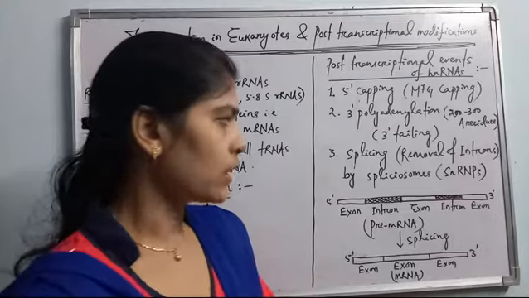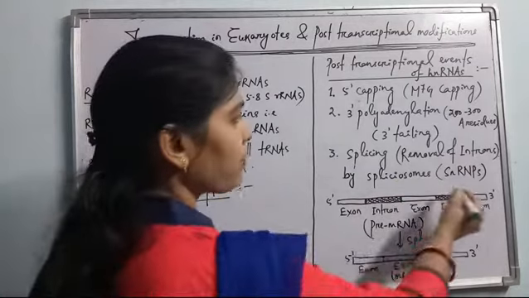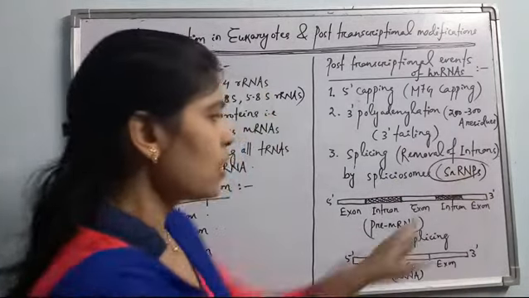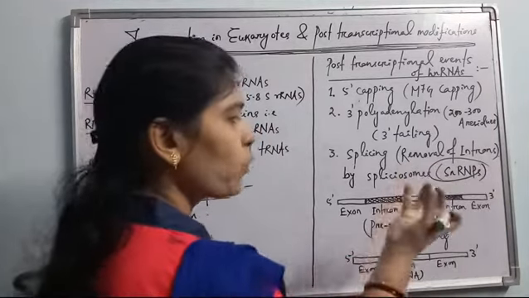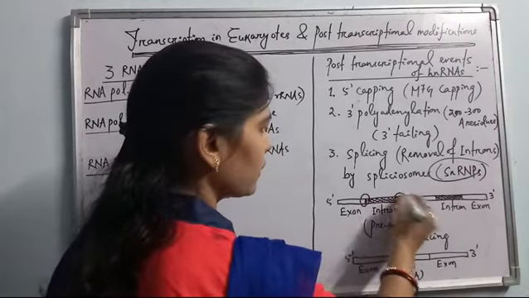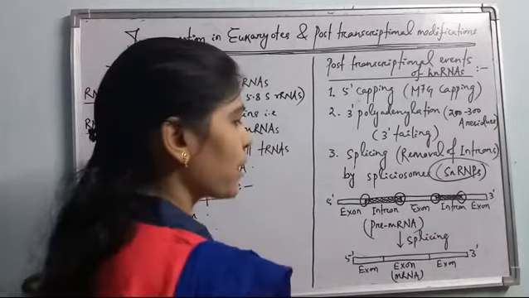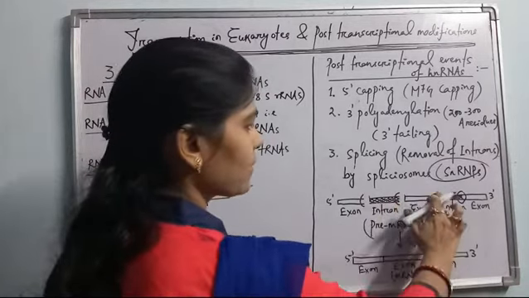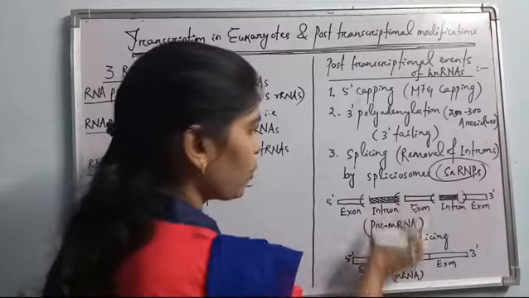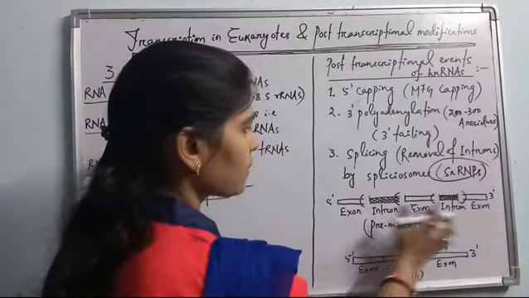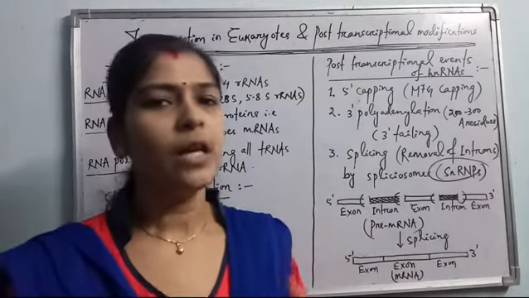So how does splicing occur? Splicing occurs by spliceosome formation. What is a spliceosome? Spliceosomes are formed by snRNPs. What are snRNPs? Small nuclear ribonucleoprotein complexes. These snRNPs form the spliceosome, a complex which attaches here and here, at the junctions of exon and intron. These spliceosomes break the 3' 5' phosphodiester linkages at the joining points of exon and intron, and the introns are removed and the exons are linked. All the process of splicing in great detail I will teach in the next class.